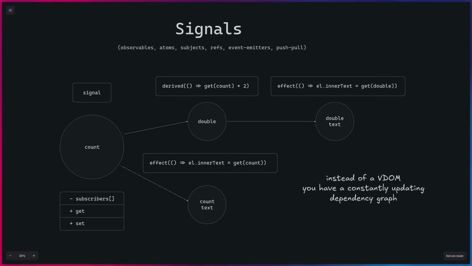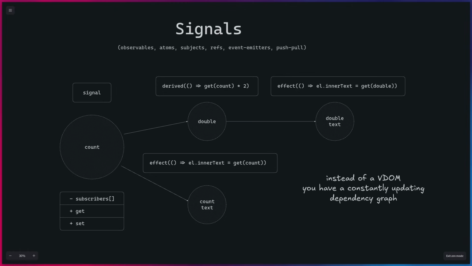And the same is true for the write values. Under the hood, the write values are just effects that return a signal. And again, we have this effect that's going to update the inner text of the element with a double count. And as you can see in this example, instead of using a virtual DOM, you have a constantly updating dependency graph. So each time a value updates, all of this reruns and the dependency graph updates.